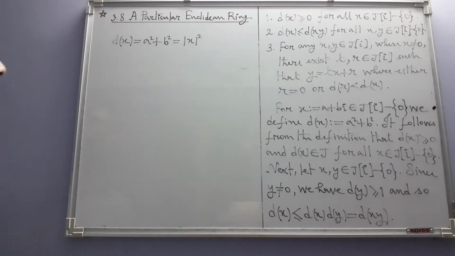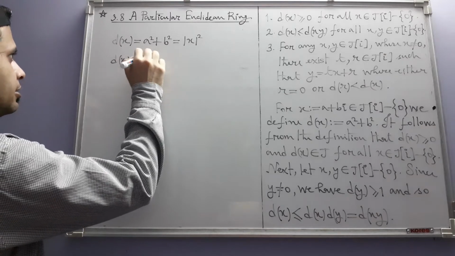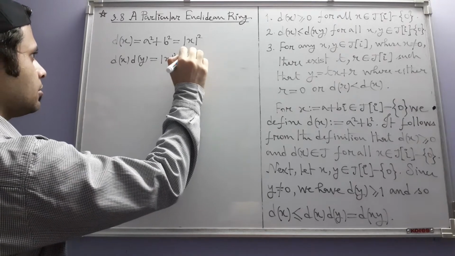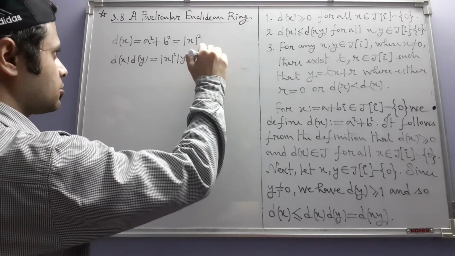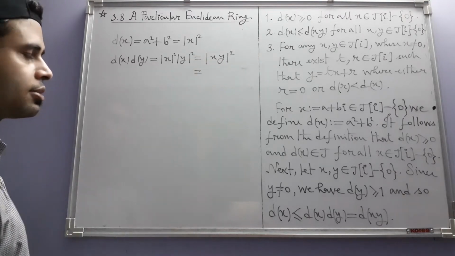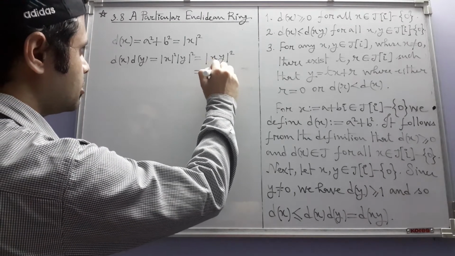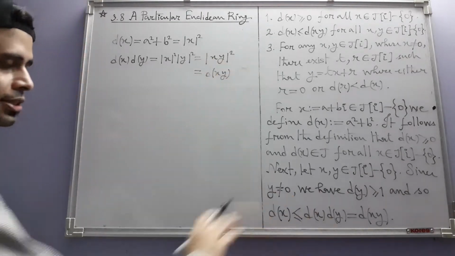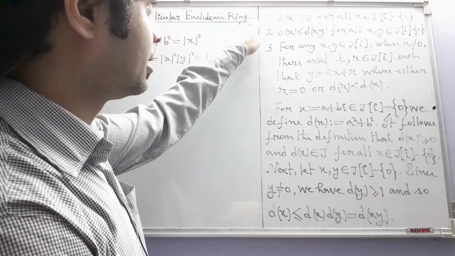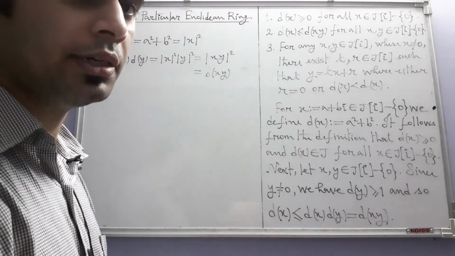So if we calculate d(x) d(y), it turns out to be equal to this, from elementary properties of absolute values of complex numbers, and this is d(xy). So that's how we get that equality. You can see that not only is condition 1 true, but condition 2 has also been seen to be true for this particular d function.